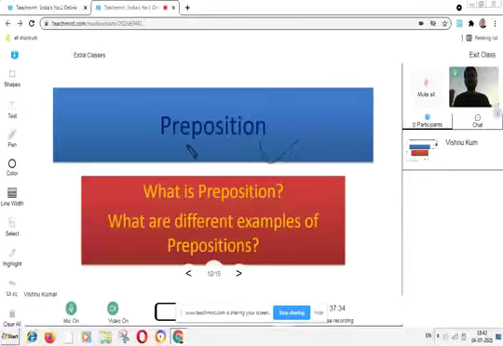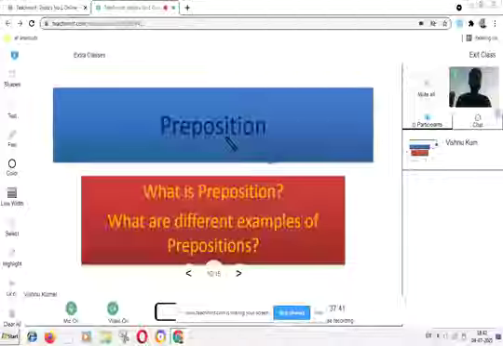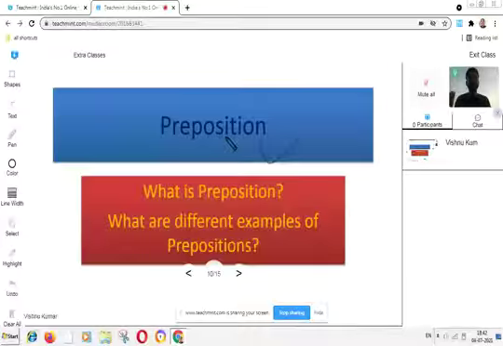All those words which are used to locate or to tell about the position of the object or subject are called prepositions.